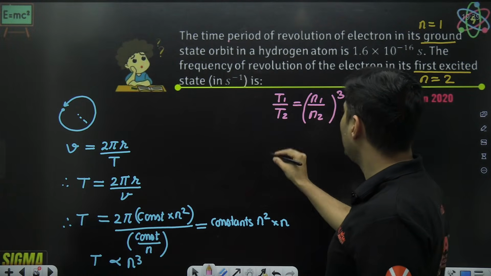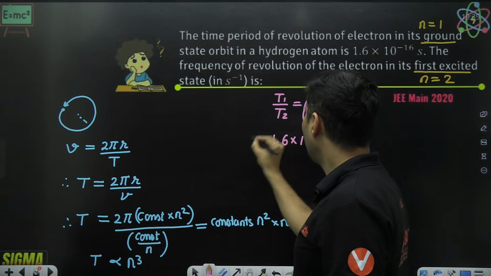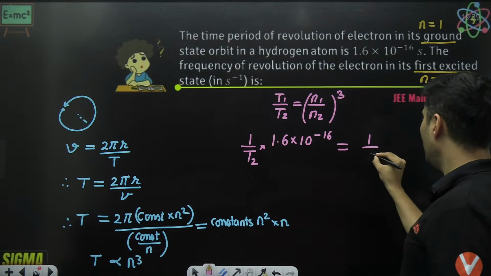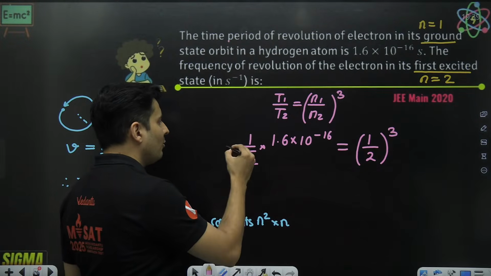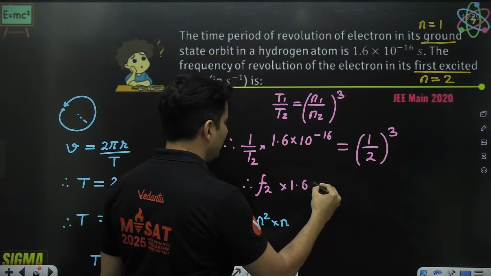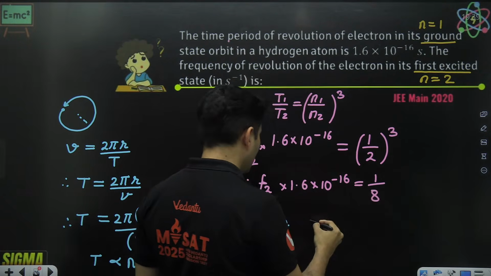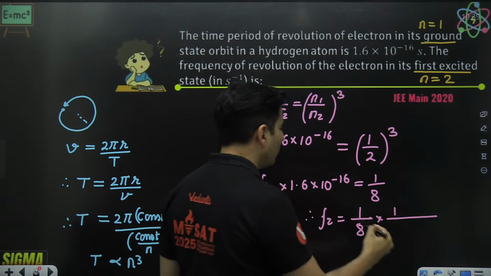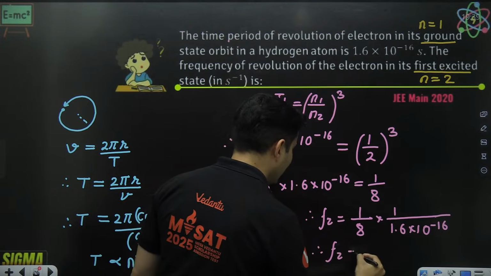First, the time period is already given, 1.6 into 10 to the power minus 16. 1 by T2, I do not know how much it is. N1 is 1, N2 is 2, whole cube. Perfect. What is 1 by time period? It is frequency. So this is the frequency in the next case into 1.6 10 to the power minus 16. This is equal to 1 by 2 cube, that means 1 by 8. Therefore, F2 will be 1 by 8 multiplied by 1 by this whole thing, 1.6 into 10 to the power minus 16. That will give me the answer.